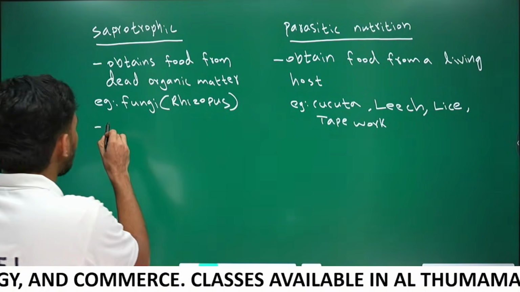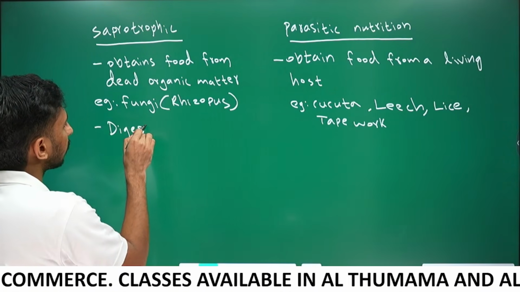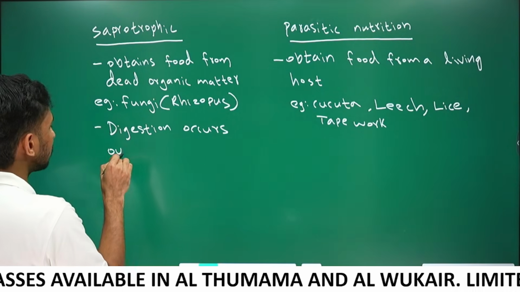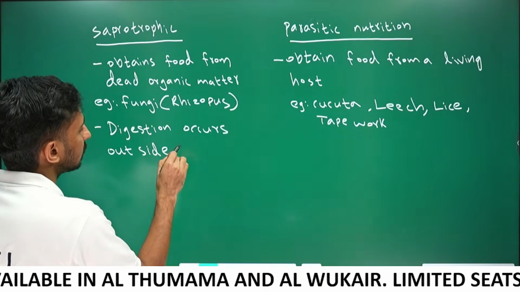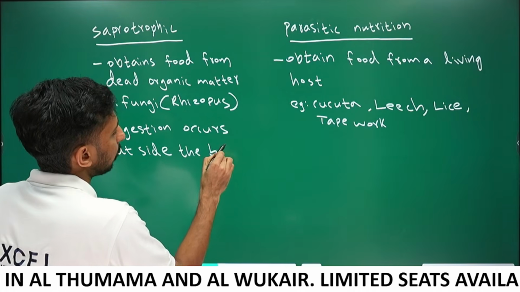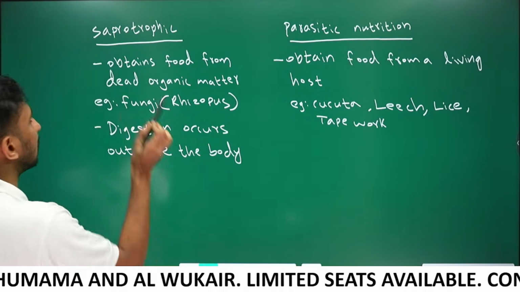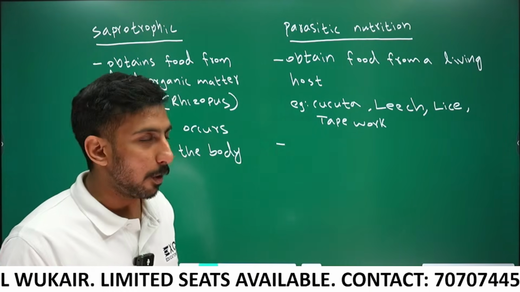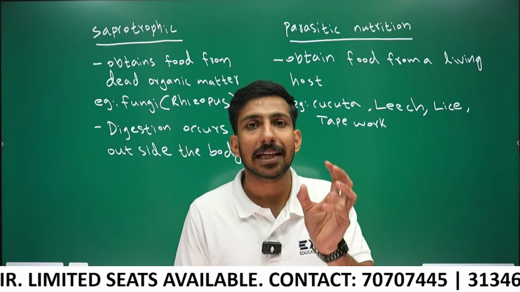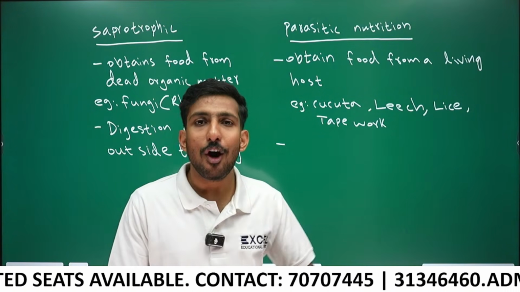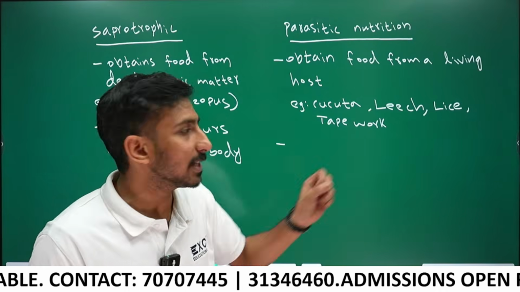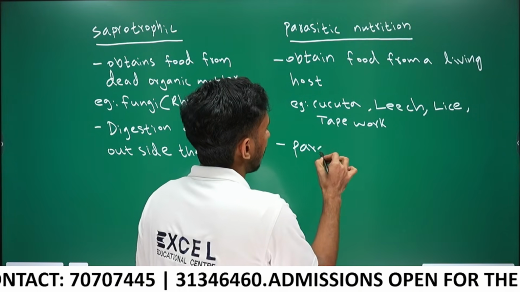Digestion occurs outside the body. That is an important point in saprotrophic nutrition. In parasitic nutrition, another important point is that the parasite never kills the host. If the host dies, the parasite also will die.